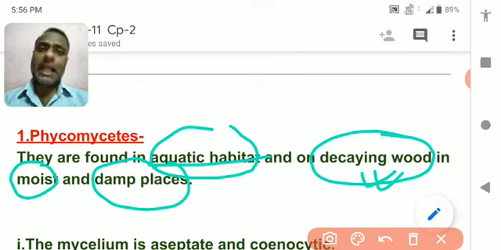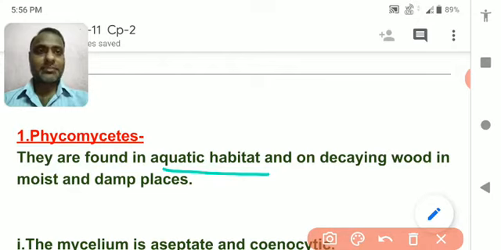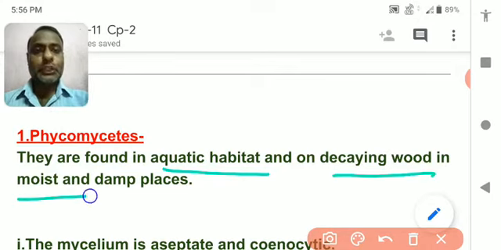So, the two important features that we have studied about Phycomycetes: first, they are mostly aquatic, and second, they have saprophytic nutrition. Remember, these terms are very important. If you do not learn the terms, you cannot understand each and every topic very clearly.